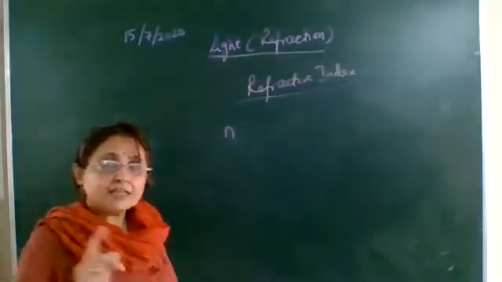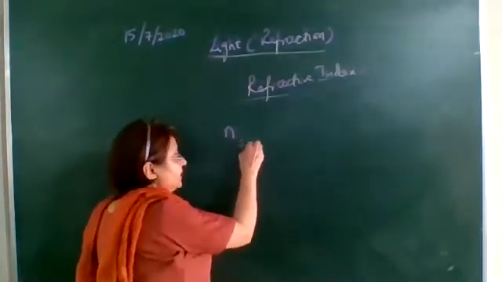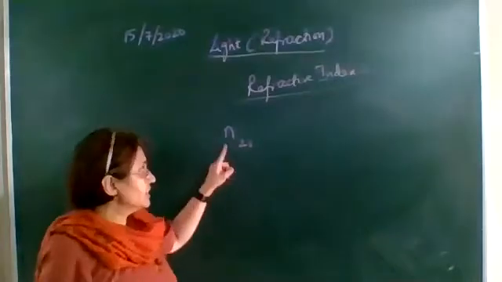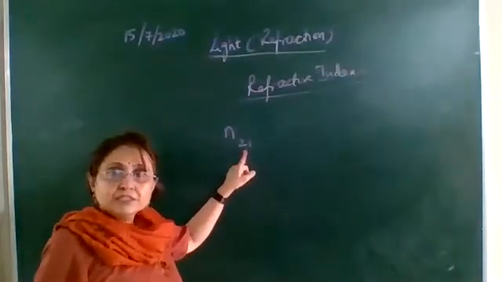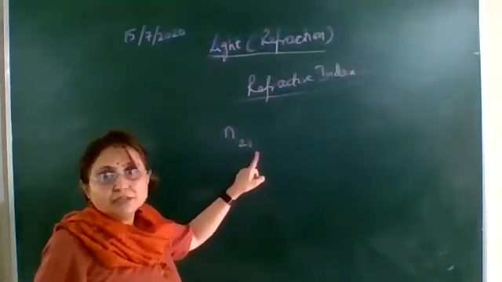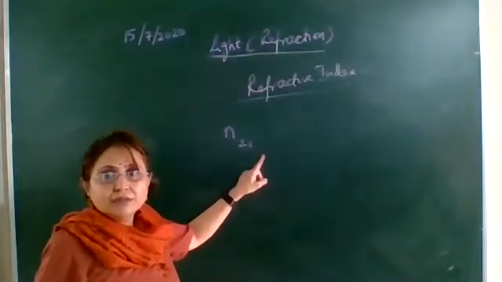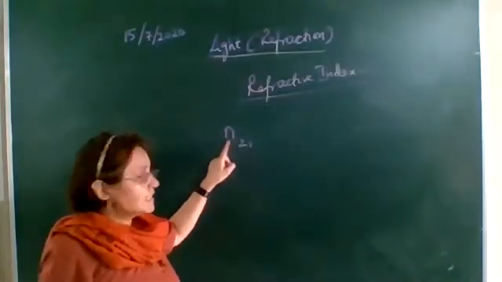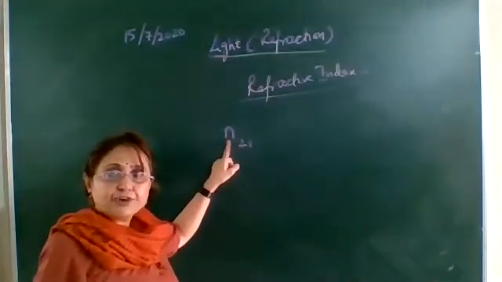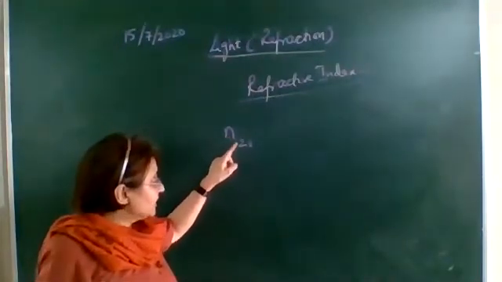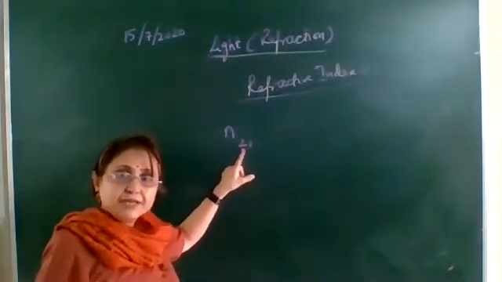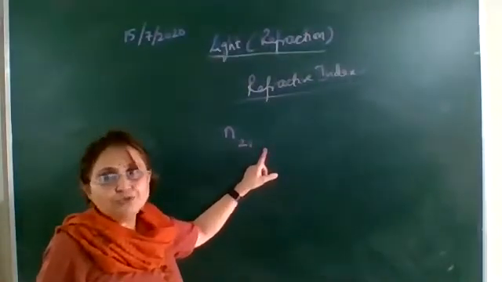Now the refractive index of the second medium with respect to the first. How is it written? n subscript 21, n21. This is the representation for the refractive index of the second medium with respect to the first.